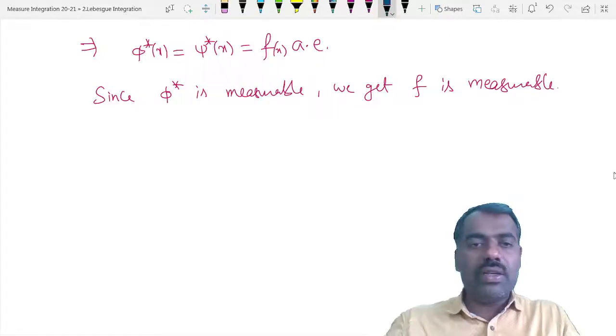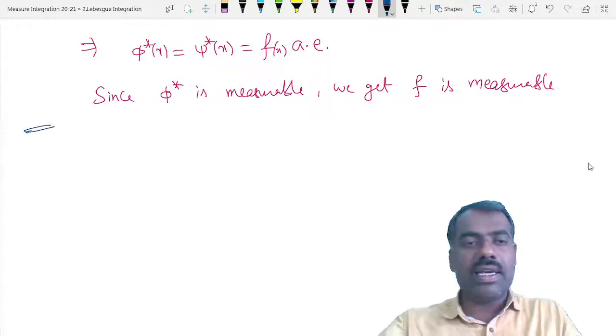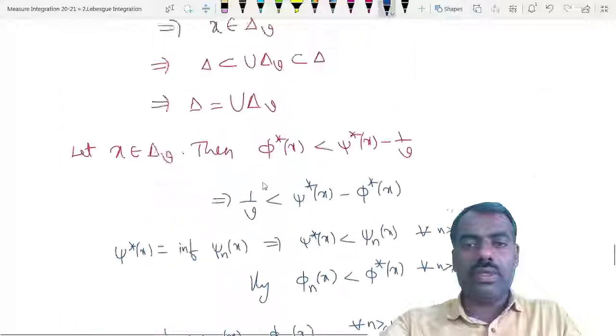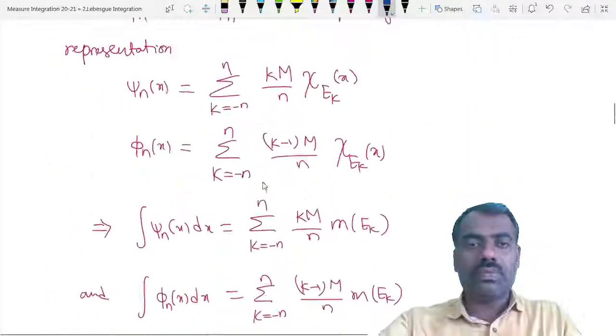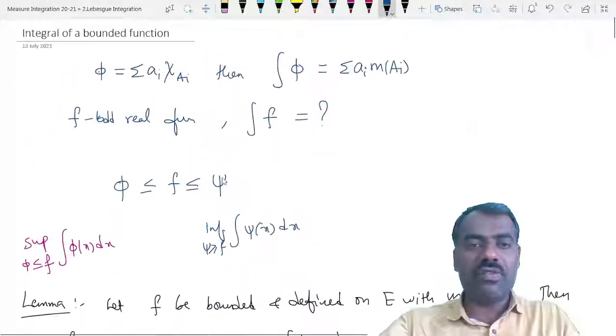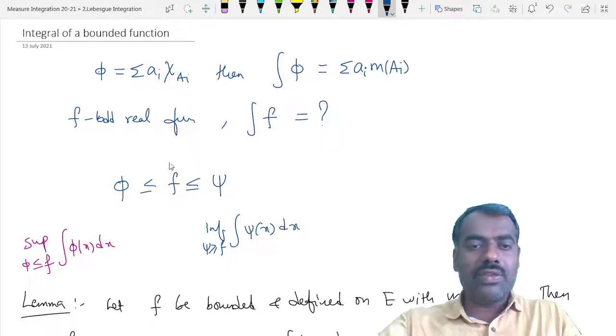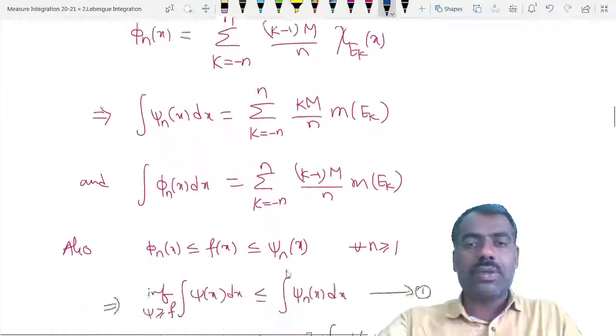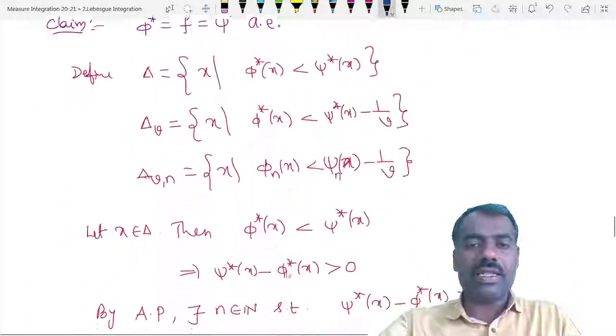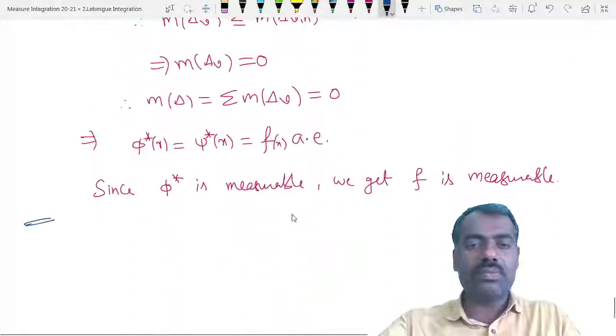Now we are ready to define. As in our intuition, how we started, if we can approximate by simple functions from left and right, and their integrals are equal, then we expect that the integration of f should be equal to that. So that we will define as the Lebesgue integral.